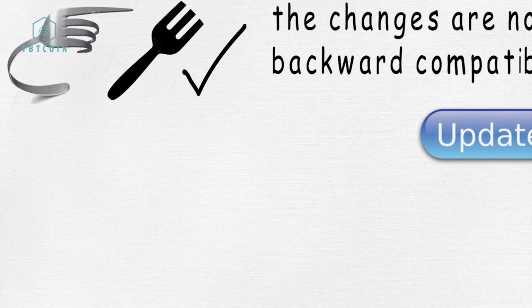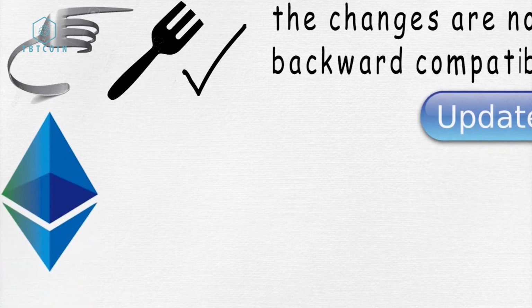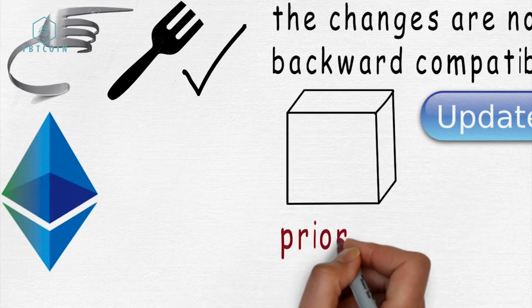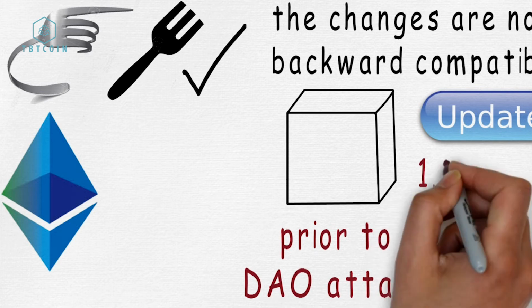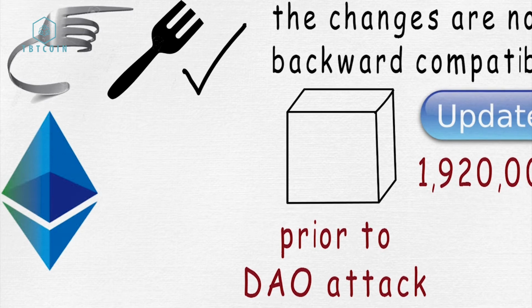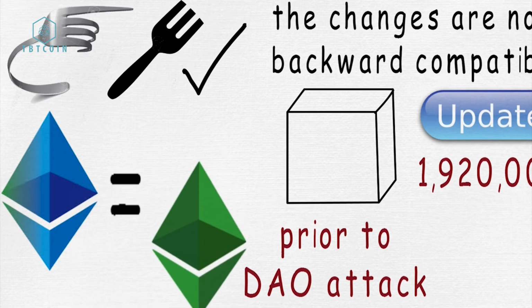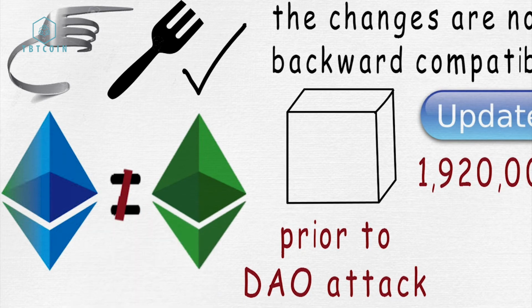They will all have to be updated for the nodes to run. In the case of Ethereum, this hard fork would be implemented on the block that was just prior to the DAO attack. In this case, it would be block 1,920,000. This would mean that before this block, the old and new chain are the same. After this fork, they are completely different.